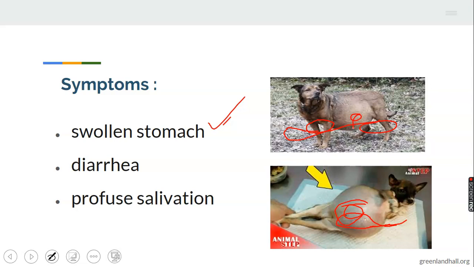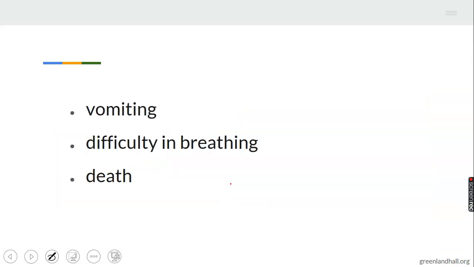2. Diarrhea. Diarrhea is another symptom of bloat. Salivation, which is common to other diseases of farm animals. Vomiting, as well, is common.